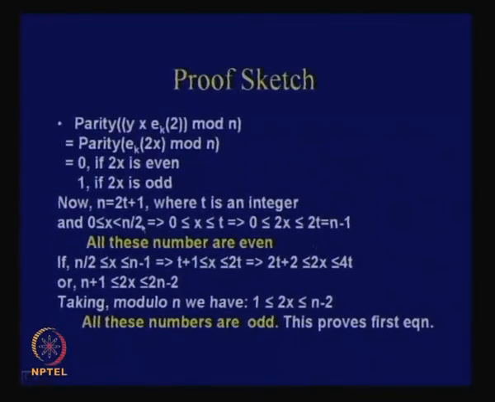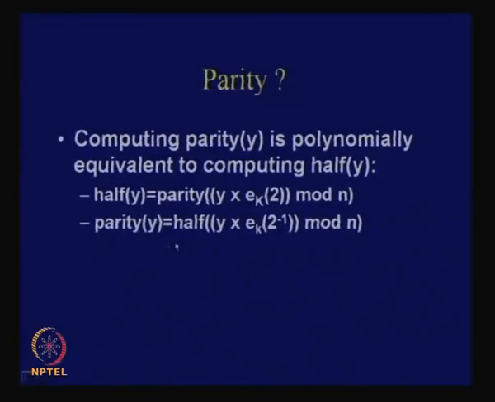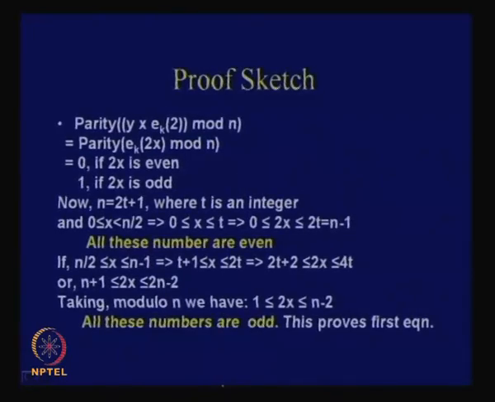Okay. So, you can easily find out whether these numbers are even in this region and odd in the other region, and so this proves the first equation. Okay. I leave it to you to solve the second equation. You can take that as a problem and try to solve it; you can prove the second equality similarly. Okay. Or should I show you this proof? Yeah, is it okay, right?